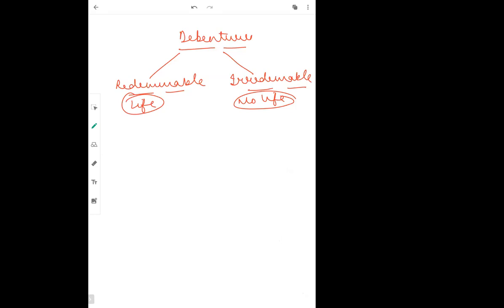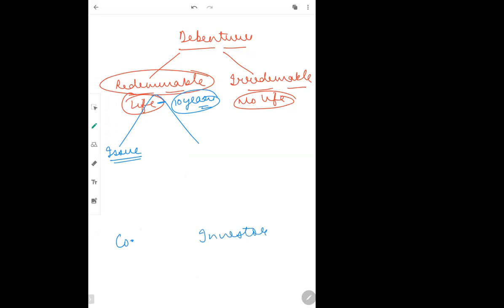Now, specifically, redeemable debentures have a certain life. Suppose, for example, the life is 10 years. So what is the procedure for redeemable debentures? First, the company will issue the debenture. This is the company, and this is the investor.